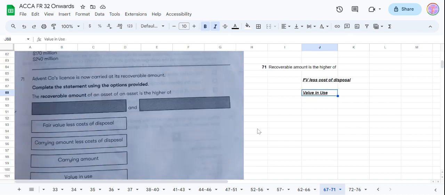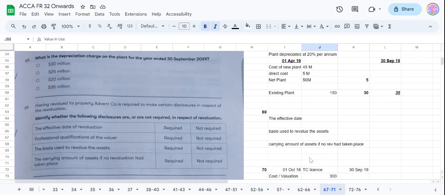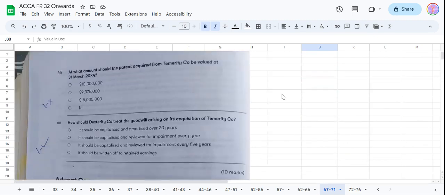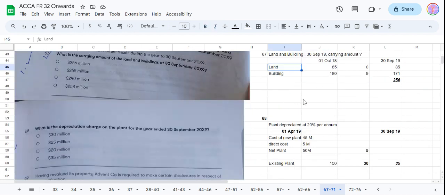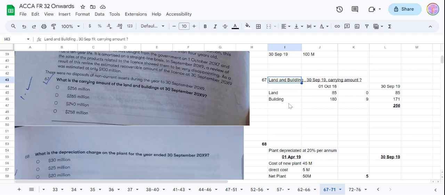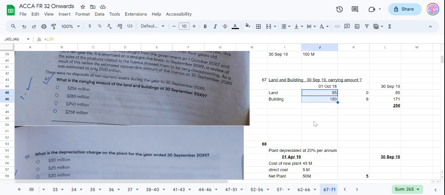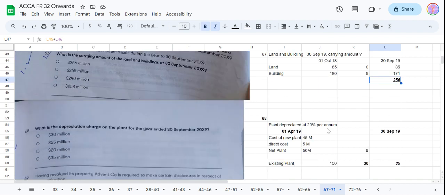Okay. So we are done with 67 to 71 also. How we did it is we gathered the information at first, then one by one we looked at these questions and brought the relevant facts back, all very easy. Like question number 67, they asked about the carrying amount. So we took their value after impairment, and then we calculated the depreciation on building, not on land. On land depreciation will be zero. Then we summed this thing. Carrying amount we got after depreciation.